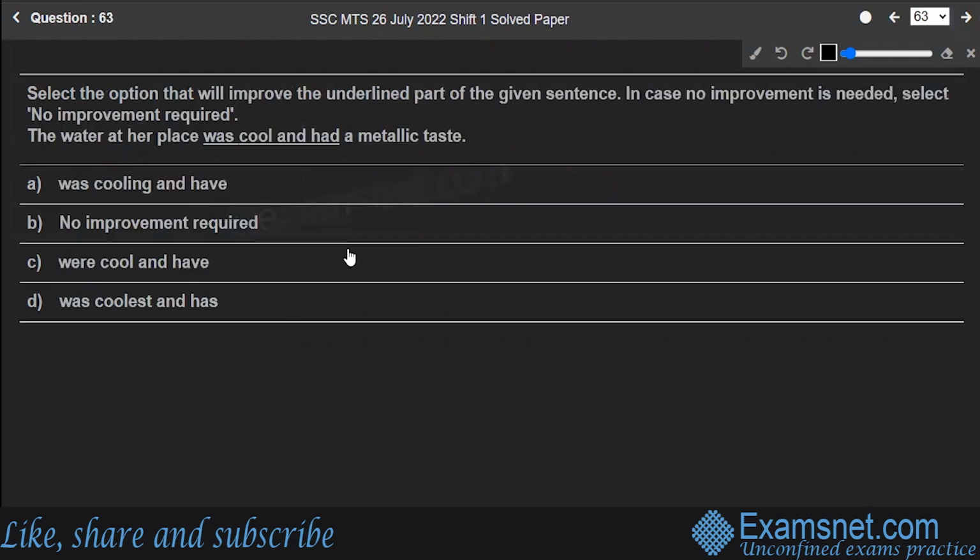Hope you're clear. Next is question number 63. Select the option that will improve the underlined part of the sentence. In case no improvement is needed, select no improvement required. The water at her place was cool and had a metallic taste. This underlined part should be replaced with was cooling and have, or no improvement, or were cool and have, or was coolest and has. If I'm reading the sentence, the water at her place was cool and had a metallic taste, no improvement is required in the question.